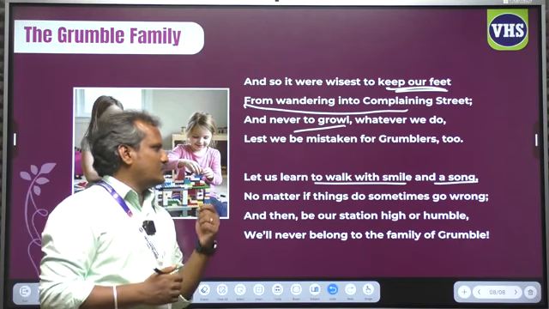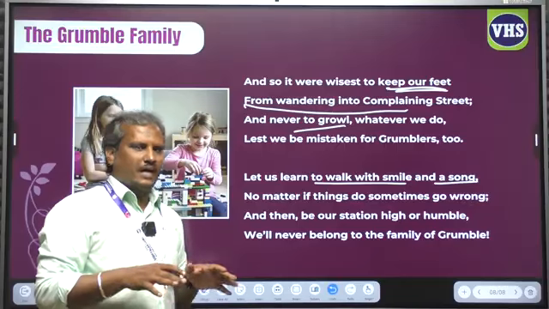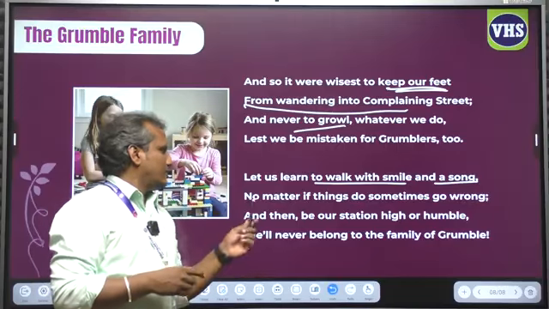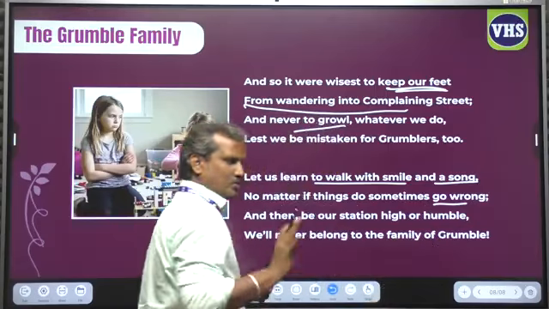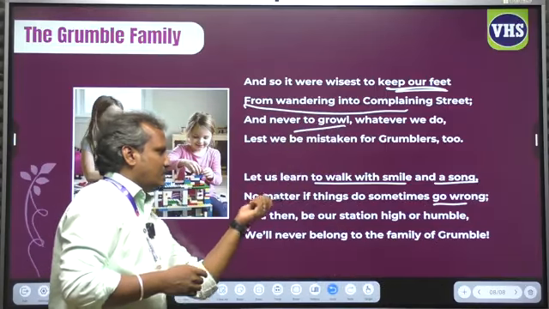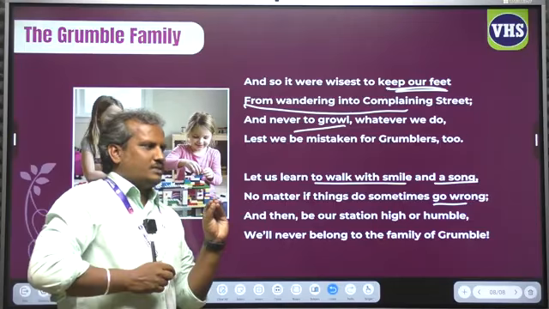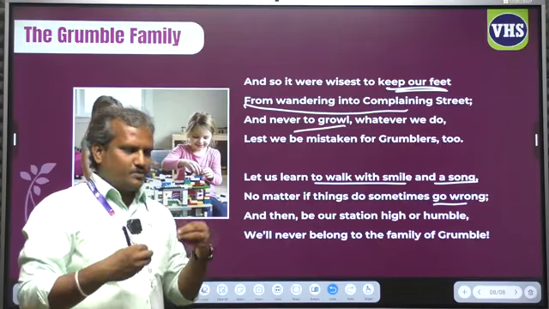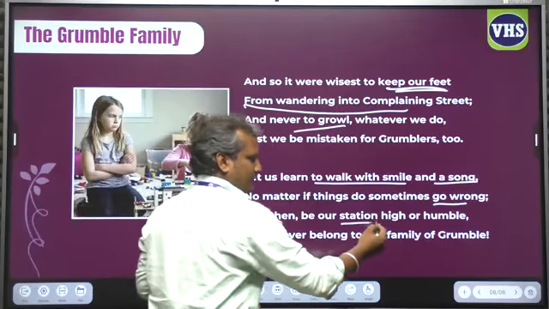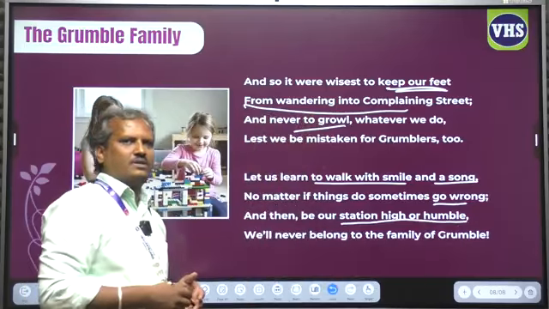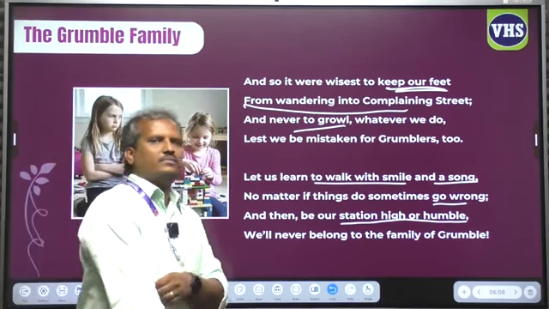Let us learn to walk with a smile and a song. We must be happy. We must be happy ever, no matter if things do sometimes go wrong. You don't worry about that sometimes something goes wrong. Always be positive, and we must be optimistic. And then be our station high or humble, whether our situation or status is high or humble, we will never belong to the family of grumble.